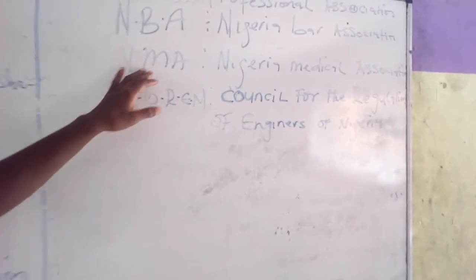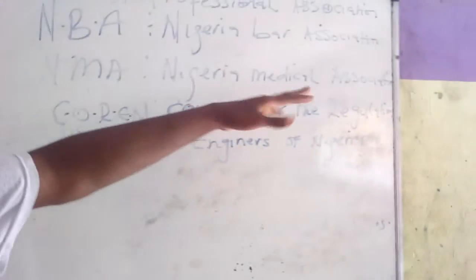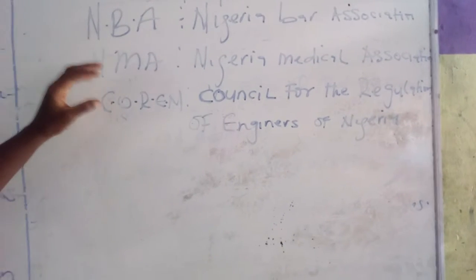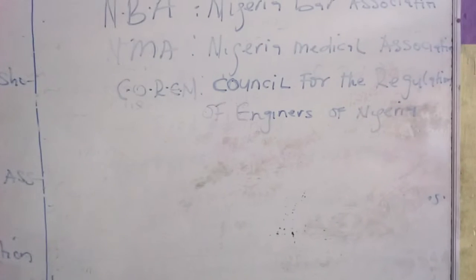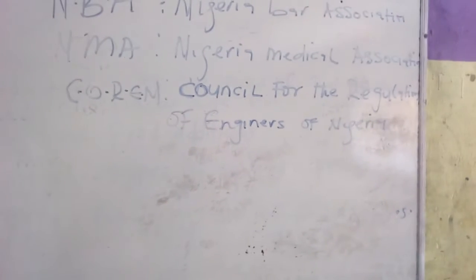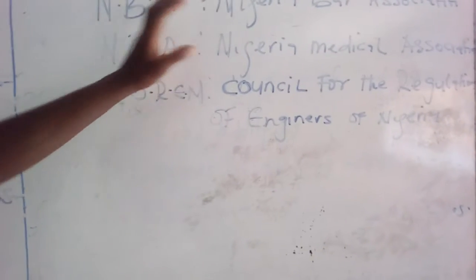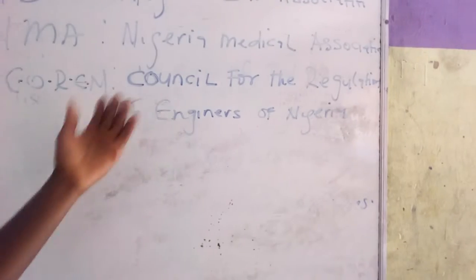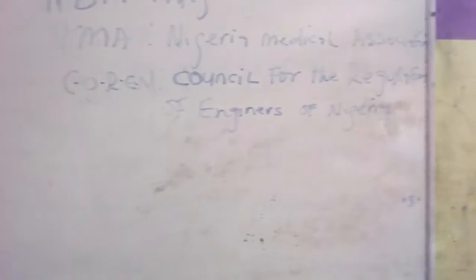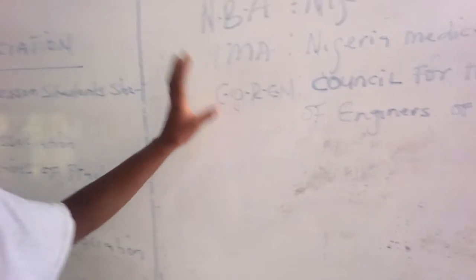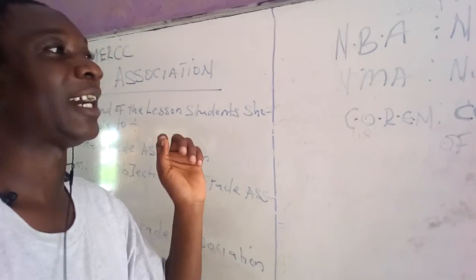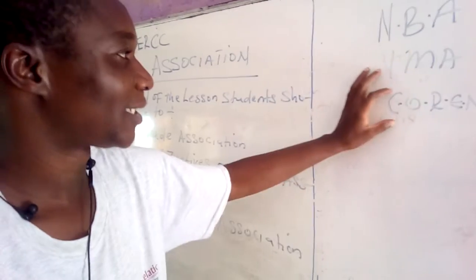We also have the NMA, the Nigerian Medical Association. This is the association that regulates the activities of medical doctors in Nigeria. For you to practice as a medical doctor, you must belong to this association. We also have COREN, the Council for the Regulation of Engineering in Nigeria. They register engineers. For you to practice as a certified engineer, you must register with COREN.